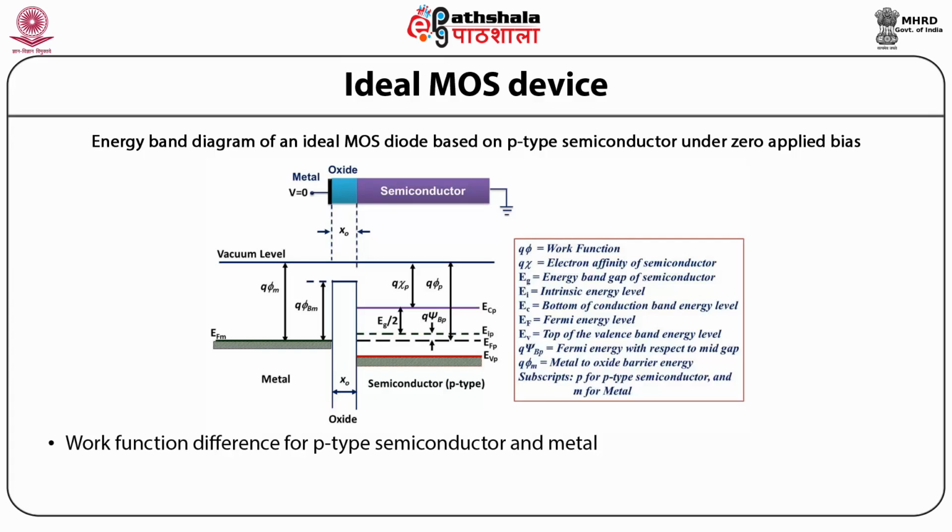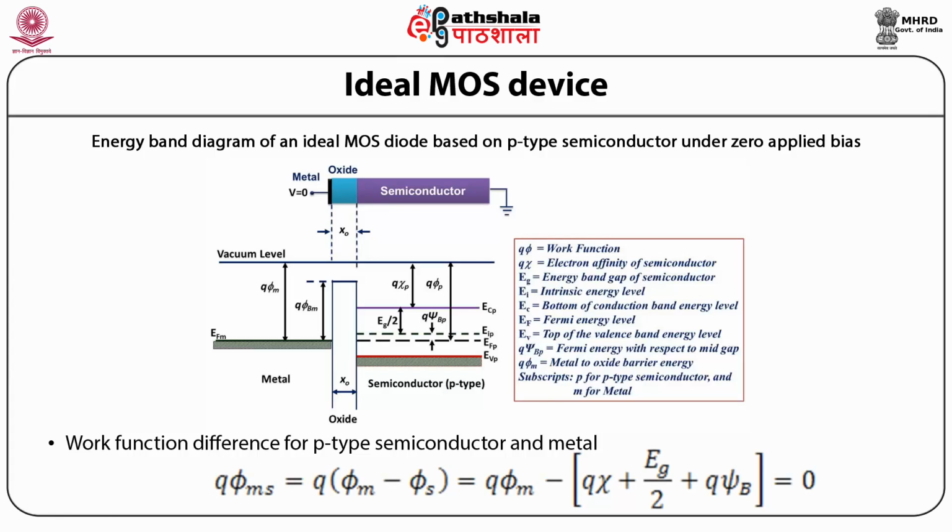Thus, the work function difference for a p-type semiconductor can be expressed as Q phi mp is equal to Q bracket phi m minus phi p is equal to Q phi m minus bracket Q chi p plus Eg by 2 plus Q psi bp bracket close equal to 0.